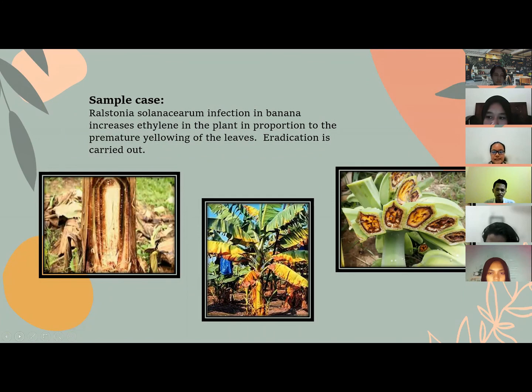For the examples, control by eradication, Ralstonia solanacearum infection in bananas by increasing ethylene in the plant in proportion to the premature yellowing of the leaves. We can choose eradication control by destroying diseased plants and banana plants around them. Then use regular observation to see if there are sick plants that grow back. We can kill them again.